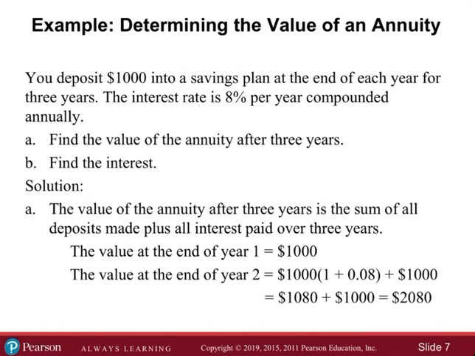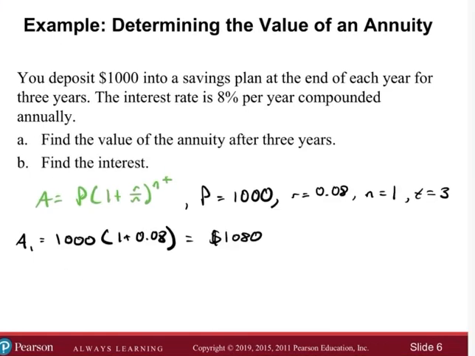The value at the end of the first year is 1,000. Okay. So at the end of the first year, you just make a deposit of $1,000. I guess there hasn't been anything for interest to accrue. And then I think what we calculated was the end of year 2. So we're doing another deposit of 1,000, right? Let me see, 1,000 times 1 plus the rate, that's been for a year, plus an additional 1,000. So that gives the 2080, right?